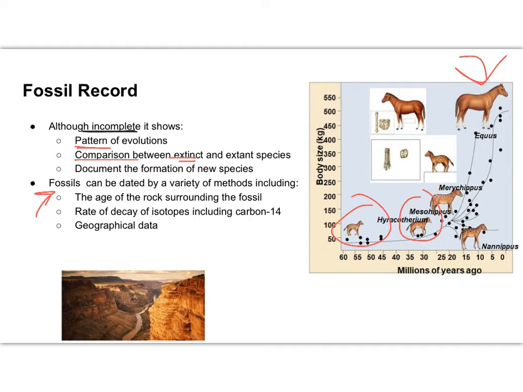You can look at the rate of decay of isotopes, including carbon-14. Basically, we can look at the carbon breakdown within the fossil, within the rock. We can also use geographical data to help us date the fossils. You can see in this picture all these different layers of rock. If the surrounding rock has a certain date that we can pinpoint, that would also allow us to pinpoint the fossil age.